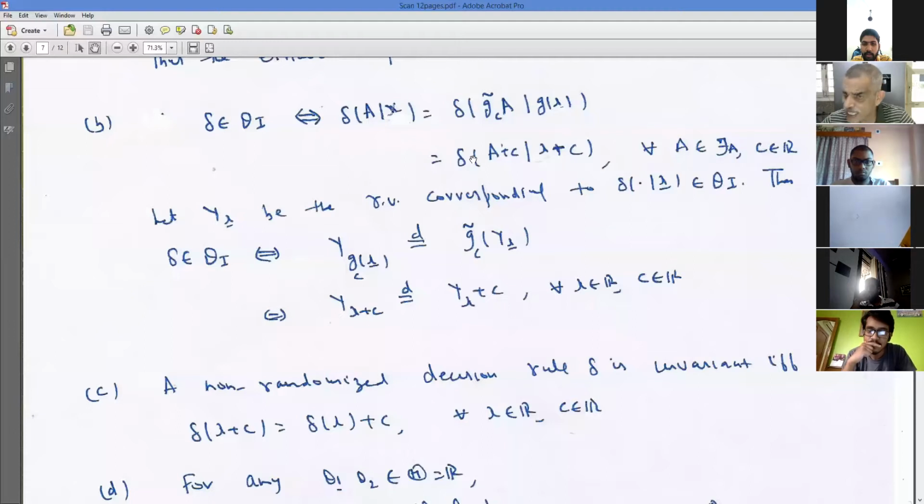Is that okay? Because delta is a probability distribution. Any probability distribution which satisfies this property is invariant. Is that okay?